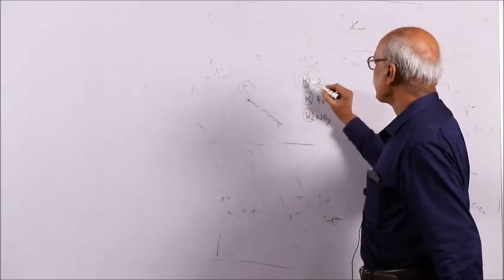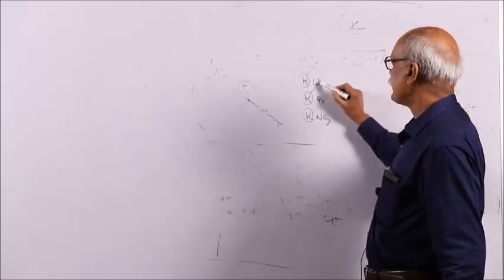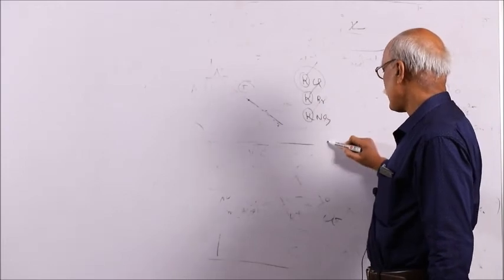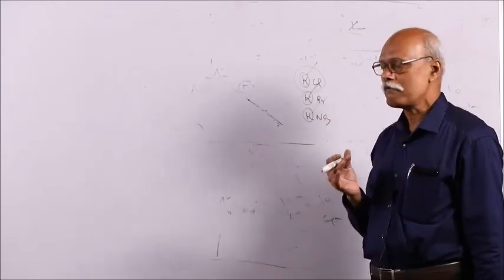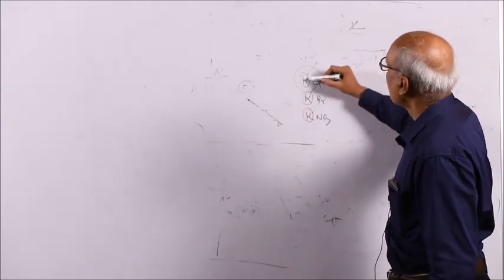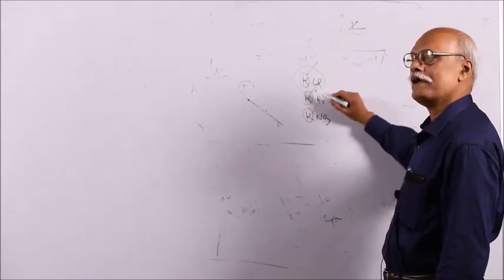That means the potassium ion, whether it is associated with chloride or bromide or nitrate or sulphate or phosphate, whatever may be the other type of ion association, the potassium ion contribution will be fixed.